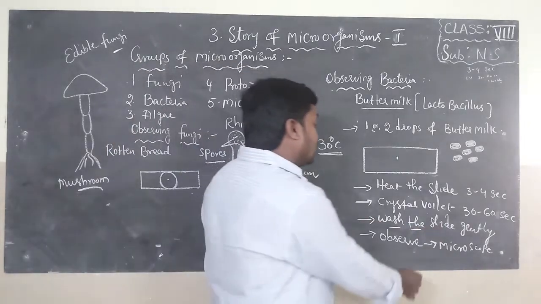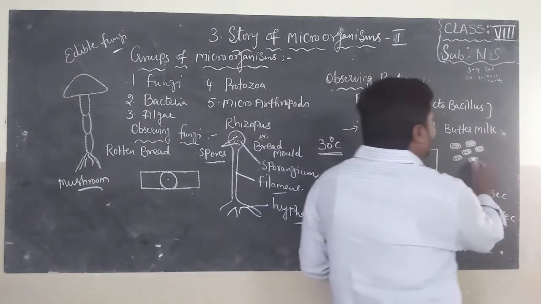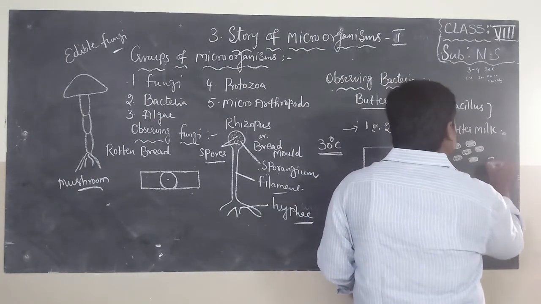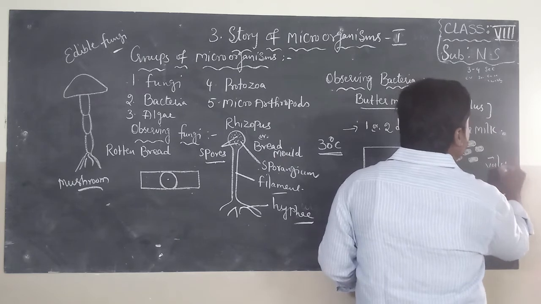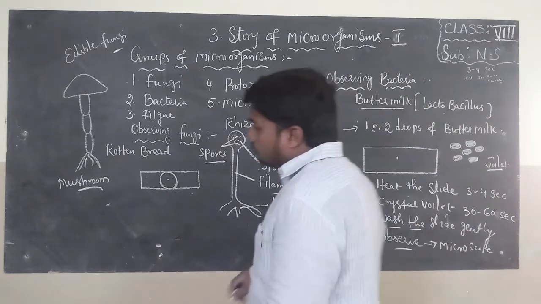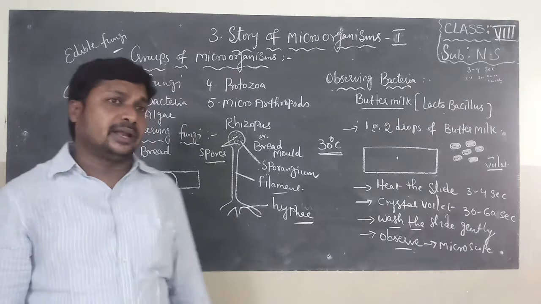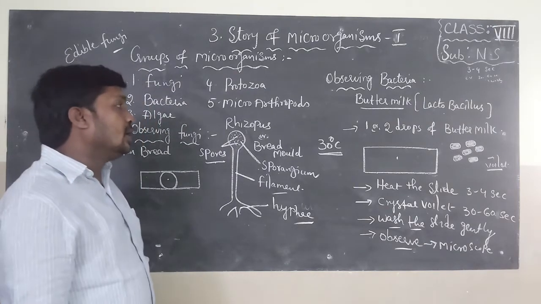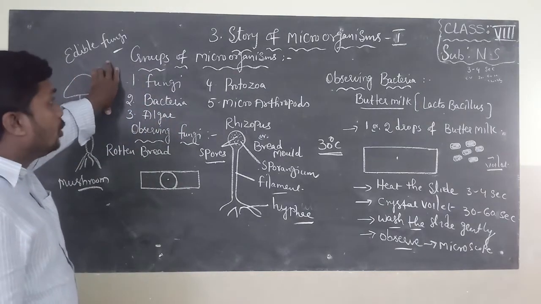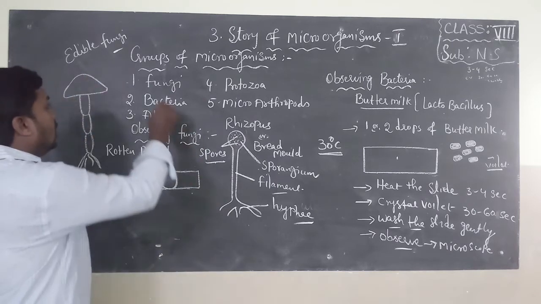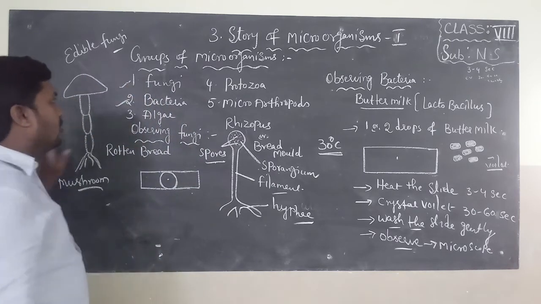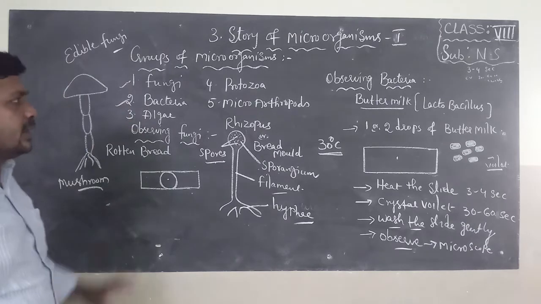And if you observe under a microscope, we can find rectangle, blue-violet color structures known as Lactobacillus bacteria. This Lactobacillus bacteria helps to form curd. In this class, on groups of microorganisms, we learn 2 types of microorganisms: one is fungi and another one is bacteria.